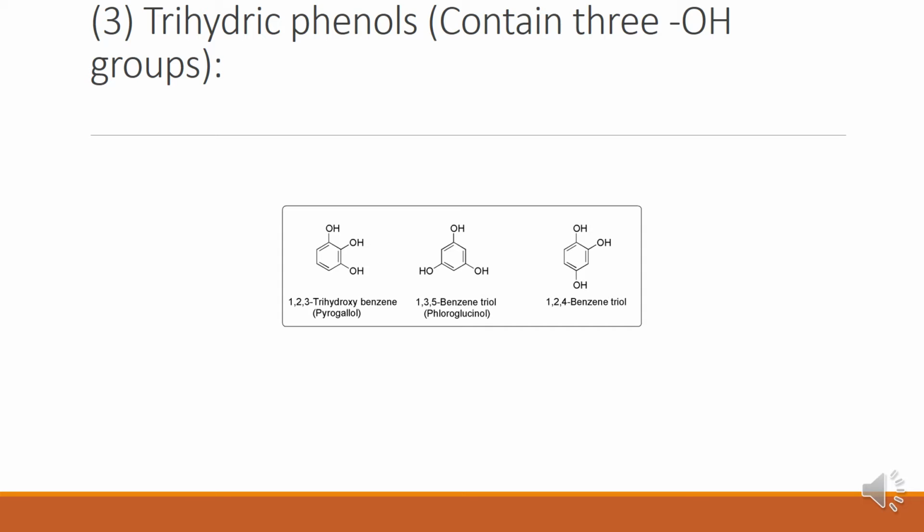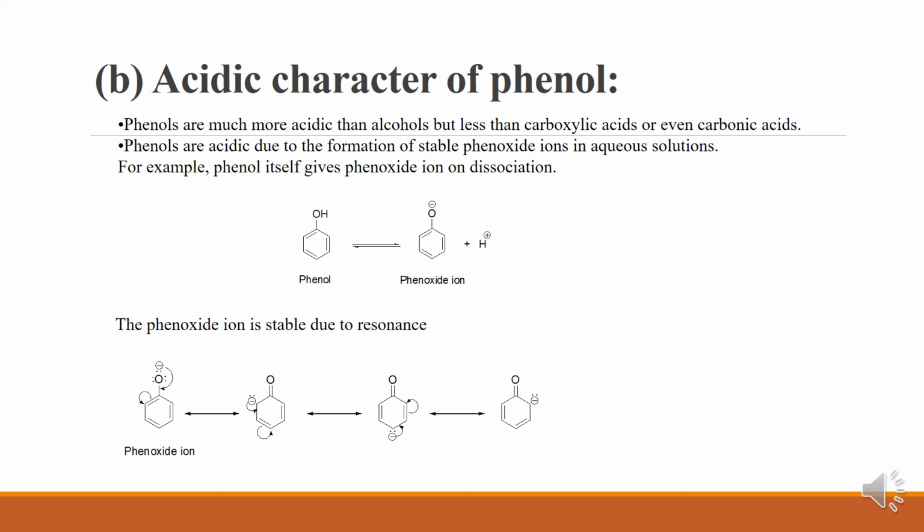The third one is trihydric phenols. Trihydric phenol means those containing three hydroxyl groups. Pyrogallol, phloroglucinol, and 1,2,4-benzenetriol. These are all the examples. And let us move on to the acidic character of phenol.